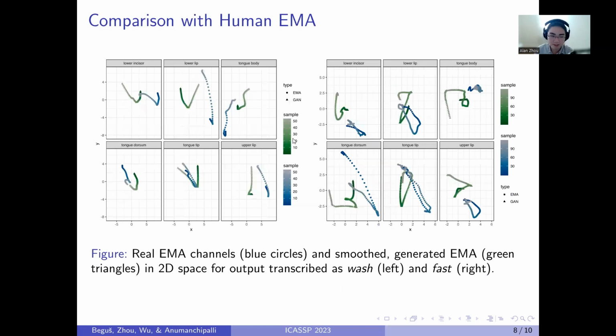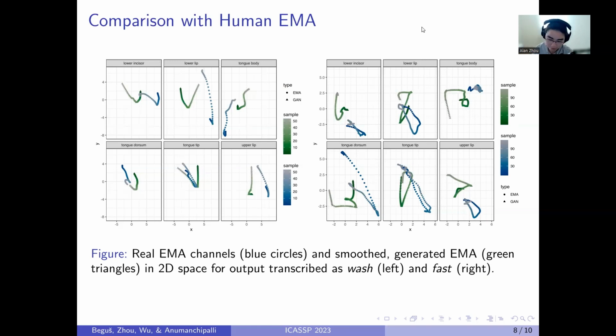So here we're just qualitatively comparing the real and generated EMA data. On the left here, we have the real EMA channels in blue and the smooth generated EMA channels in green for the word wash on the left and the word fast on the right. We see broadly that these gestures are very similar, especially for wash, where the lower incisor, the lower lip, and the tongue body all have very similar trajectories. The trajectory is a little bit less similar for fast for things like the tongue body, but we still see the same general idea in places like the tongue tip or the lower lip.